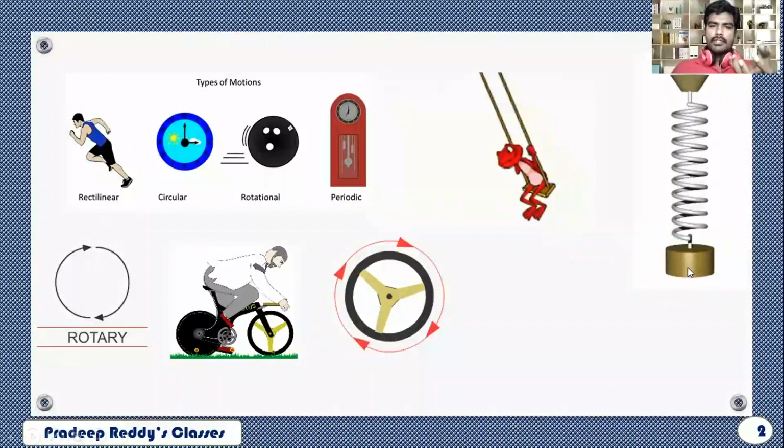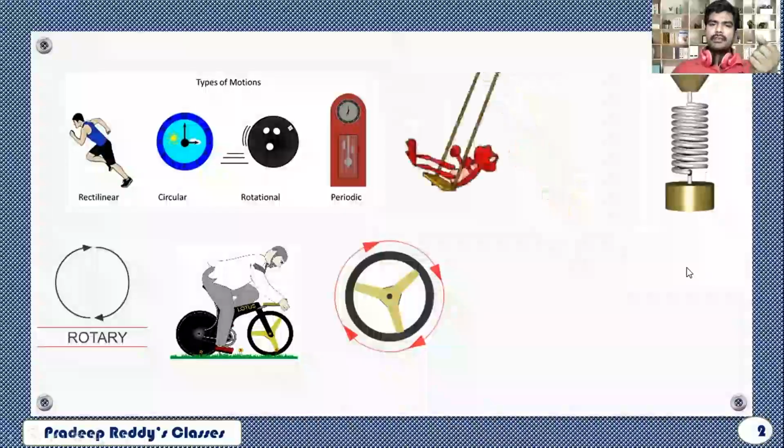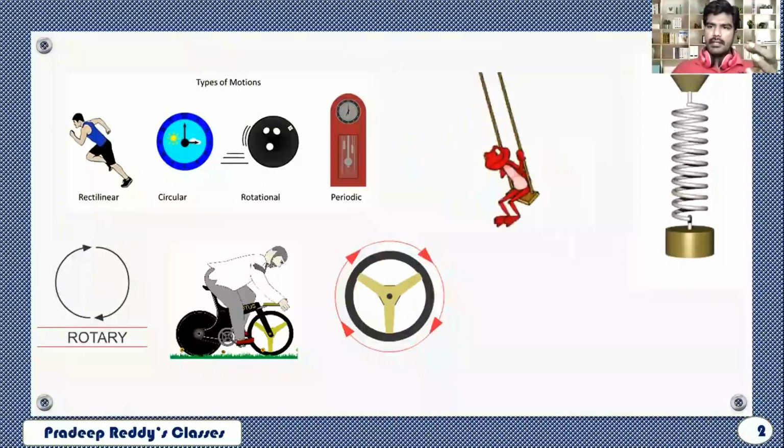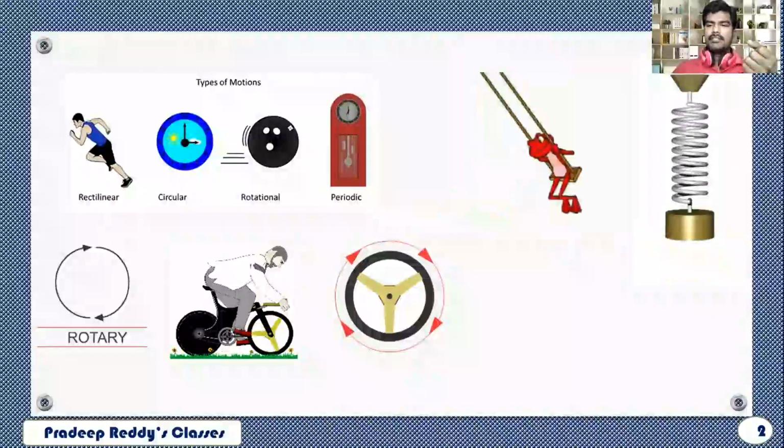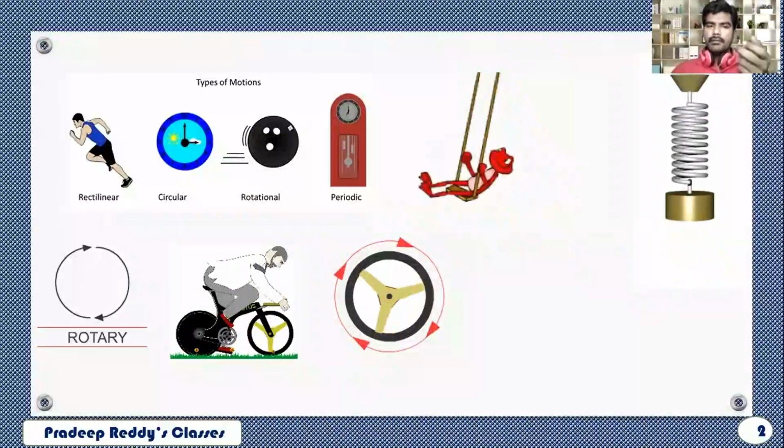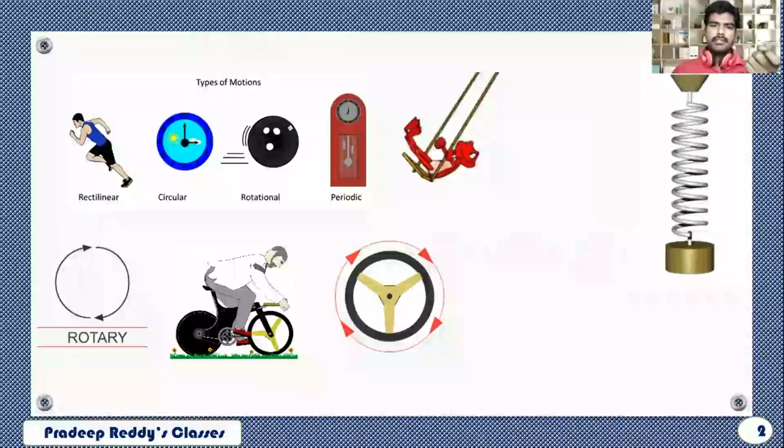Circular motion is a special case of rotational motion. In rotational motion, all the particles execute circular motion with respect to different axes of rotation. We have discussed circular motion, rotational motion, and rectilinear motion in the previous video sessions.